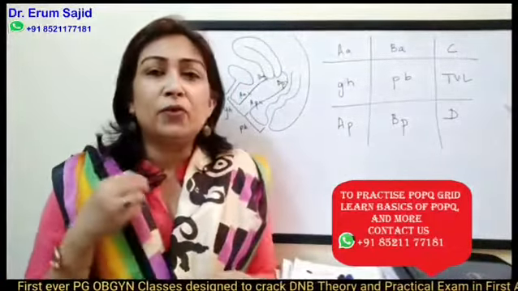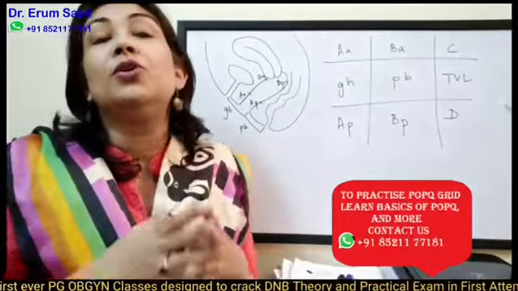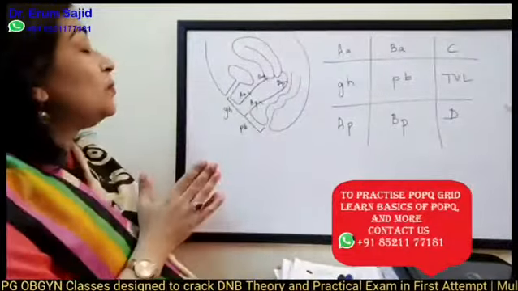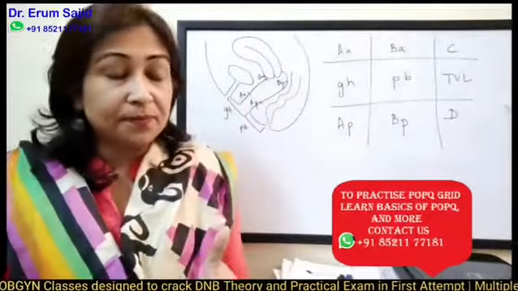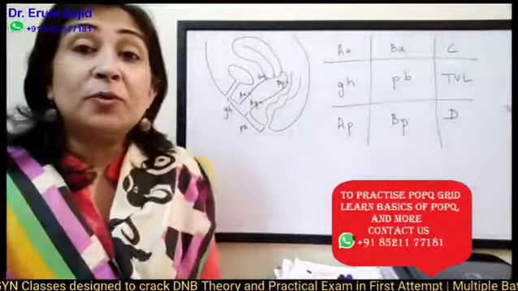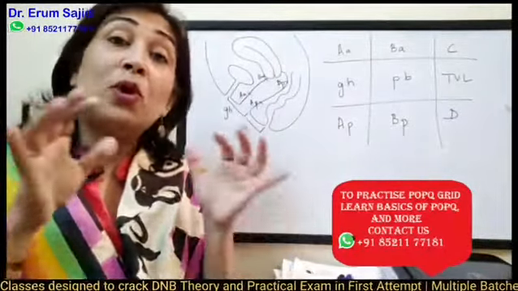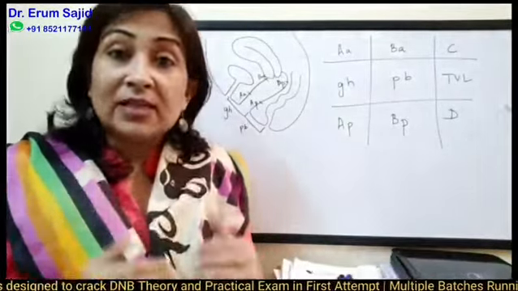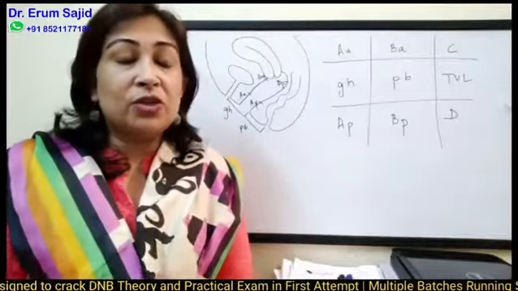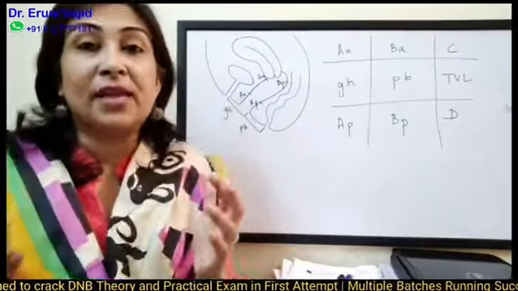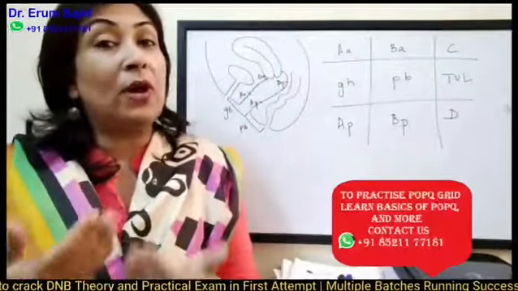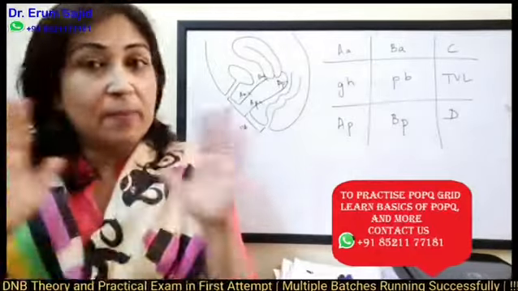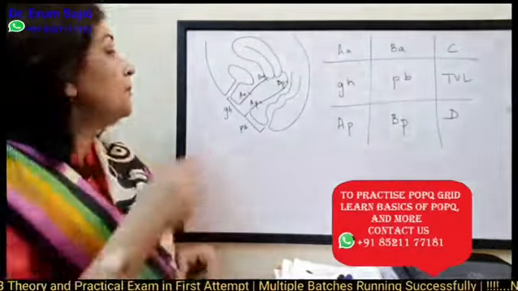A little controversial, but if you try to understand what I'm saying, you'll be able to do it with no problem. So let's talk about point BA. Point BA happens to be on the anterior vaginal wall, but it is the most dependent or the most prolapsed part of the anterior vaginal wall. I'll make you understand it better when I start giving you examples. Right now, just keep memorizing all that I'm saying. Just remember this, I'll give you the clarity later on.